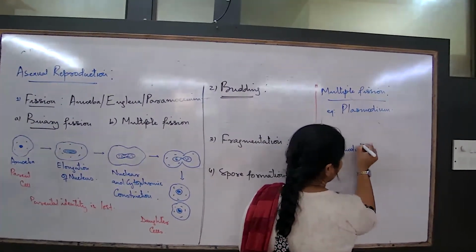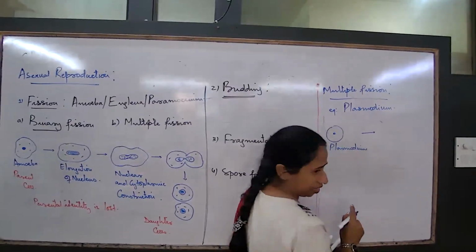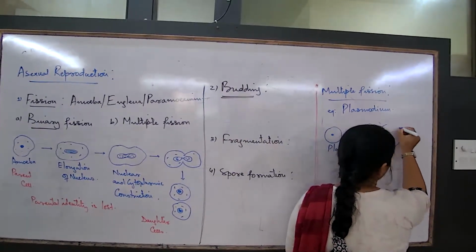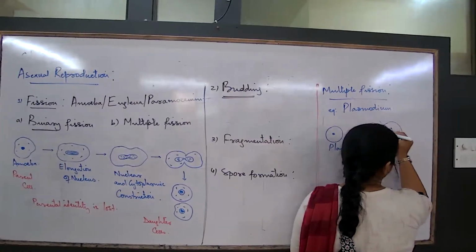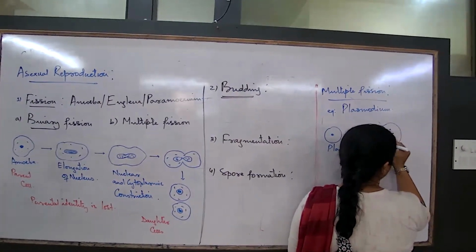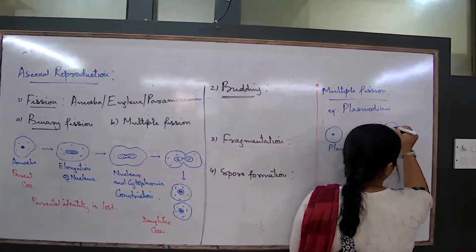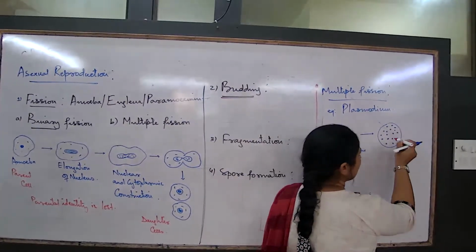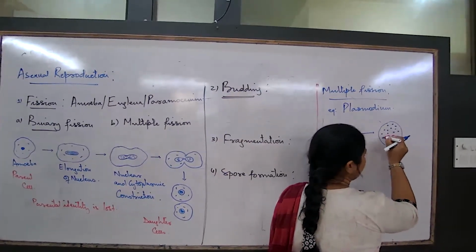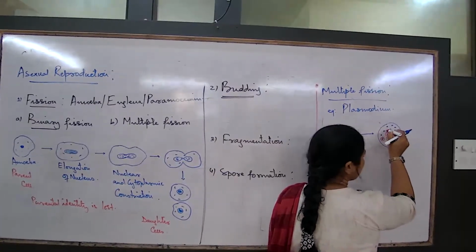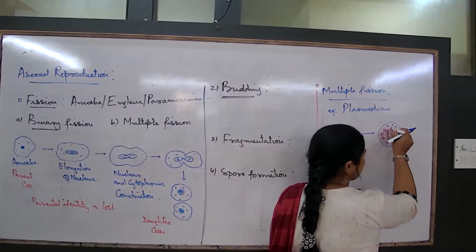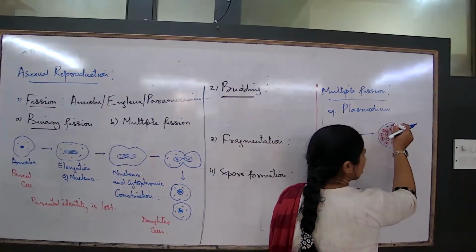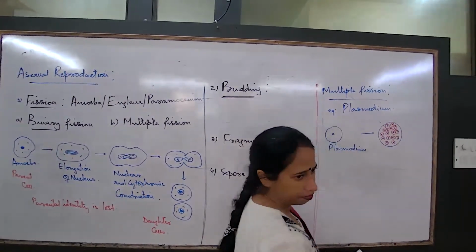This parent Plasmodium will undergo certain stages where the nucleus will divide into a large number of fragments. Multiple fission, hence the name. The nucleus dividing into large number of fragments, and every small fragment wrapped up by a small amount of the cytoplasm like this, and this is the pattern of nuclear and cytoplasmic division.